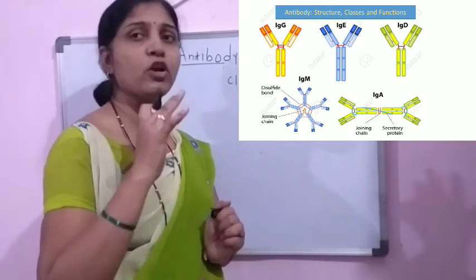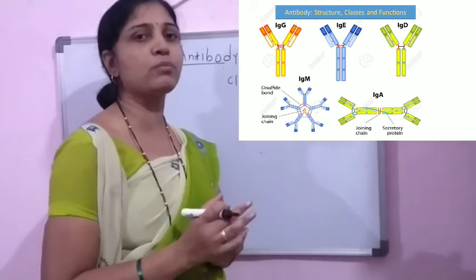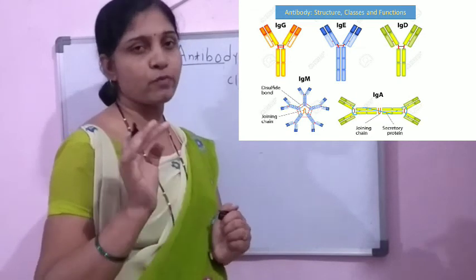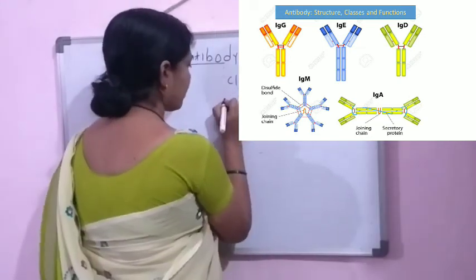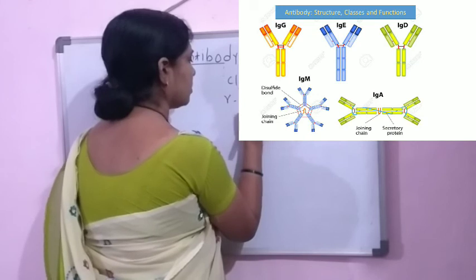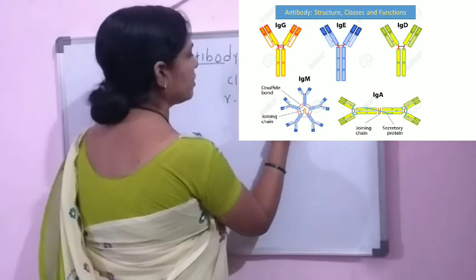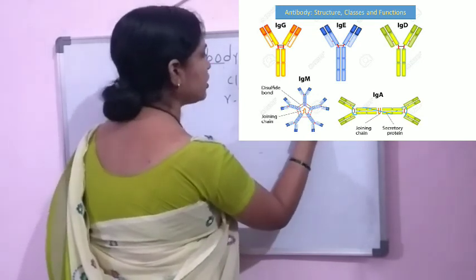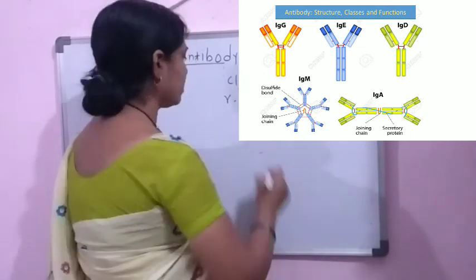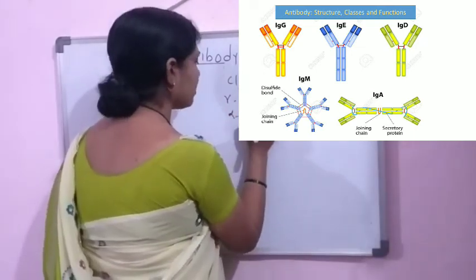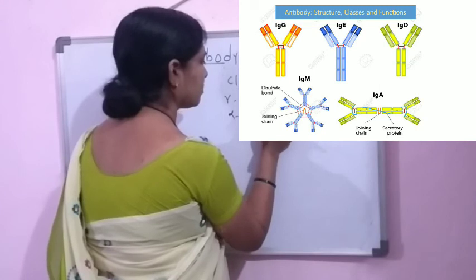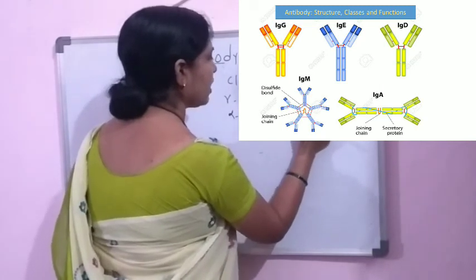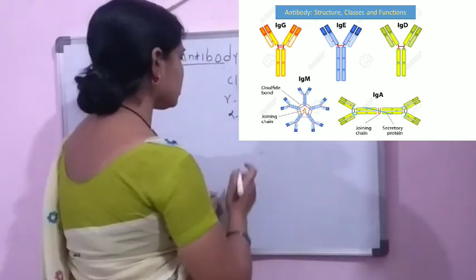There are 5 different types of heavy chains, on the basis of which the immunoglobulin molecules are classified into 5 different classes. The gamma type of heavy chain gives the IgG type of immunoglobulin molecules. The alpha type of heavy chain gives IgA.